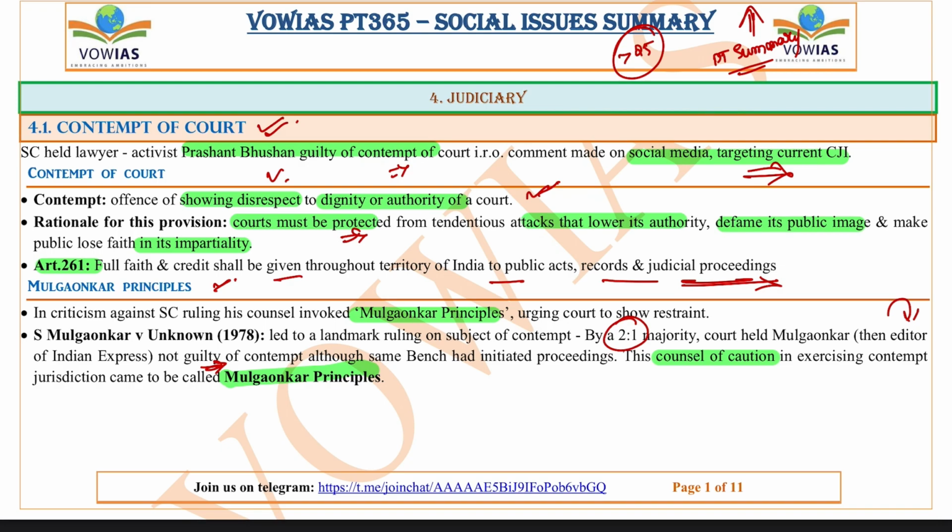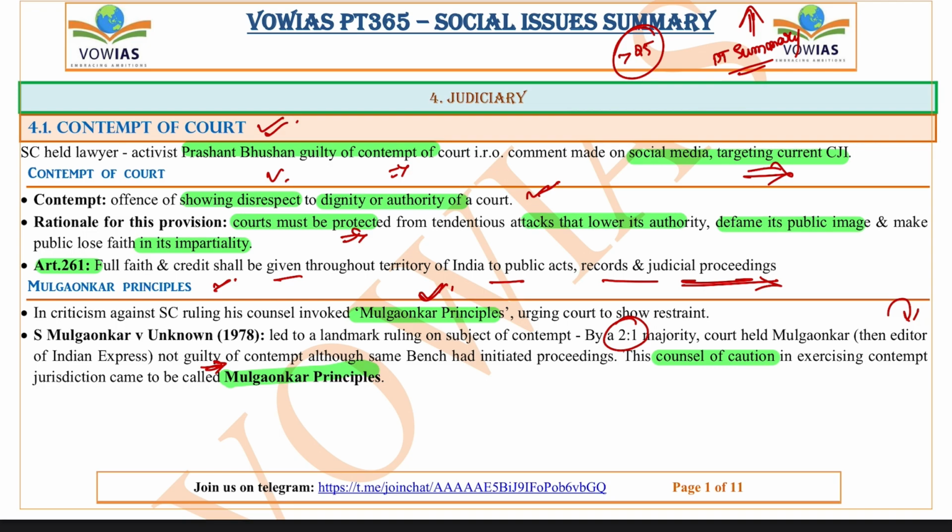So this counsel of caution was exercised even in the Prashant Bhushan case. So remember, the Mulgaonkar principle is related to the contempt of court. Okay, so this data you can even use in your answer writing as well. Right, so this is the Mulgaonkar principle.